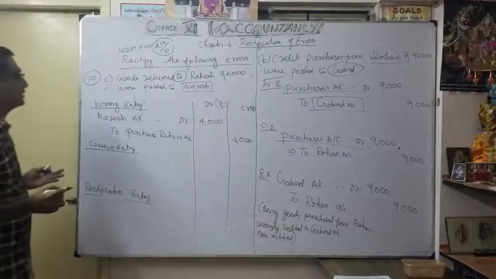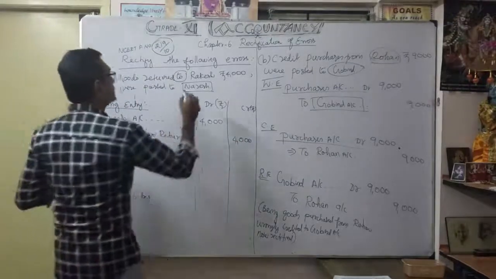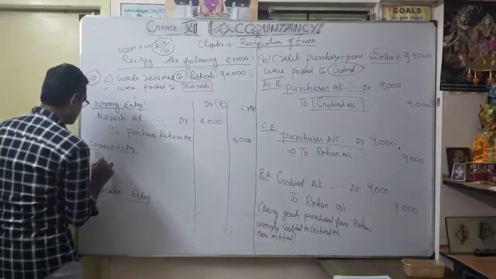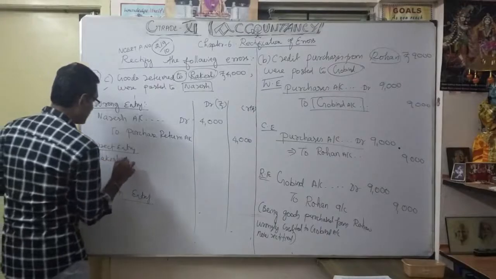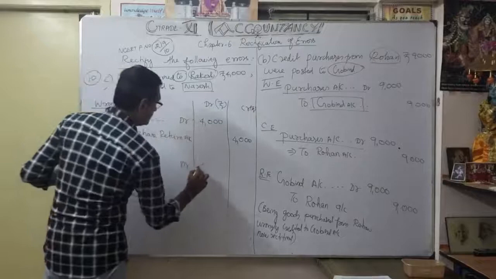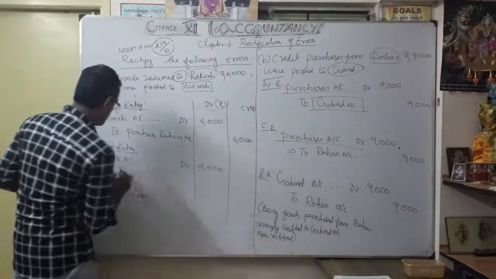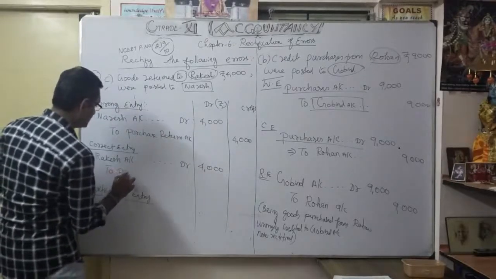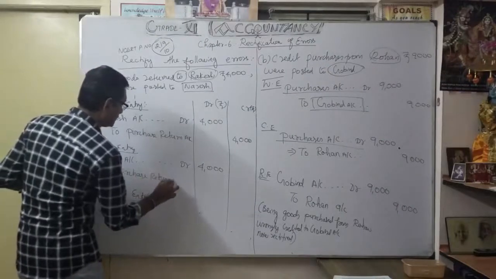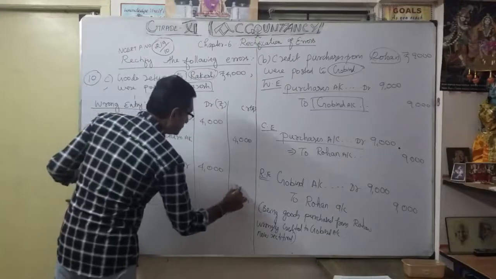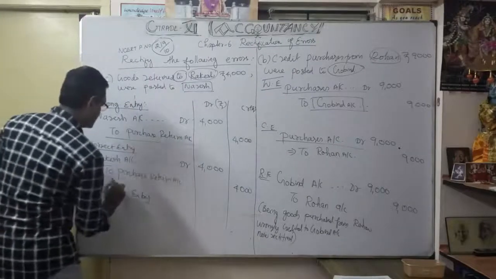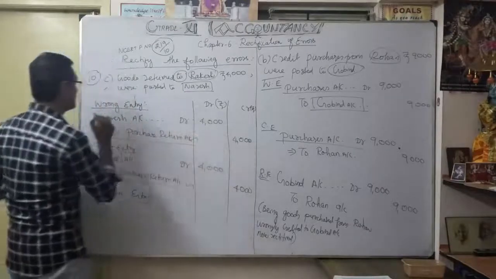So what is the correct entry? Actually returned to whom? Rakesh. So Rakesh account debit 4,000 to purchase return account, 4,000. Our credit part is correct, only the debit part is confused.